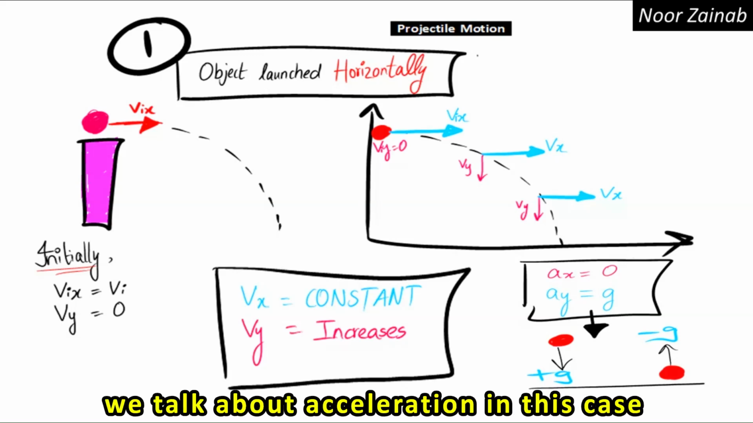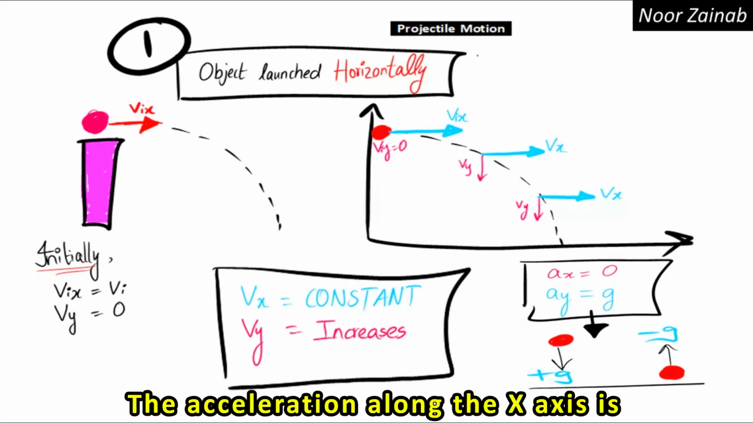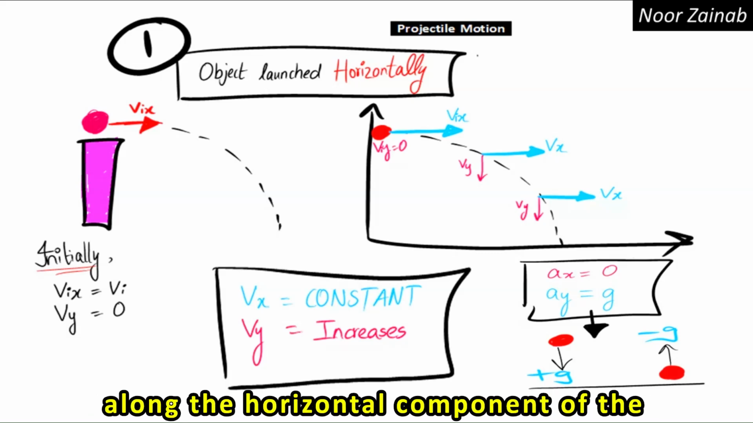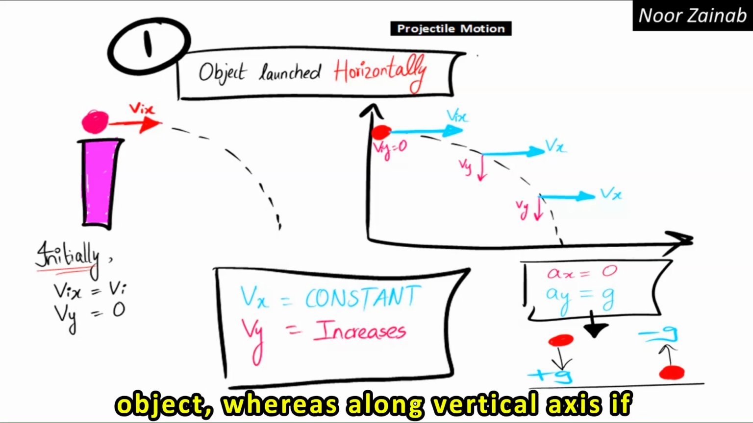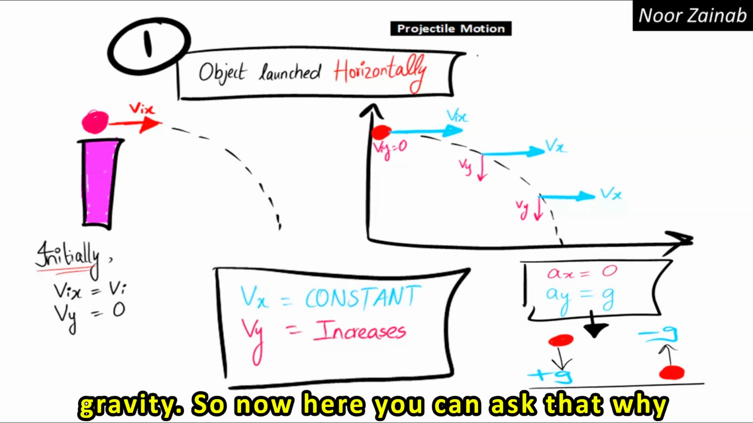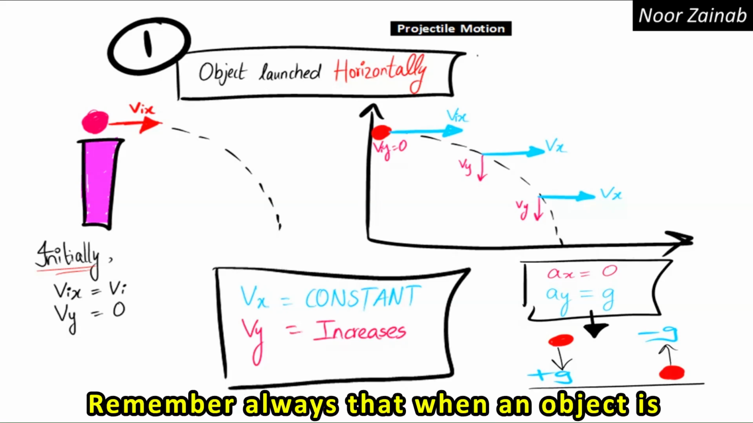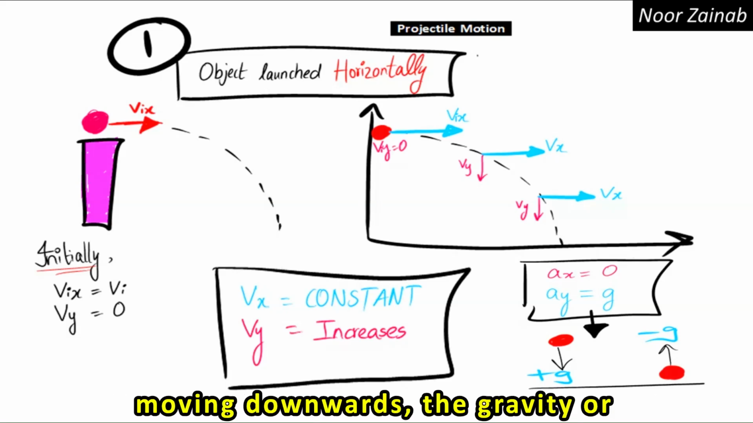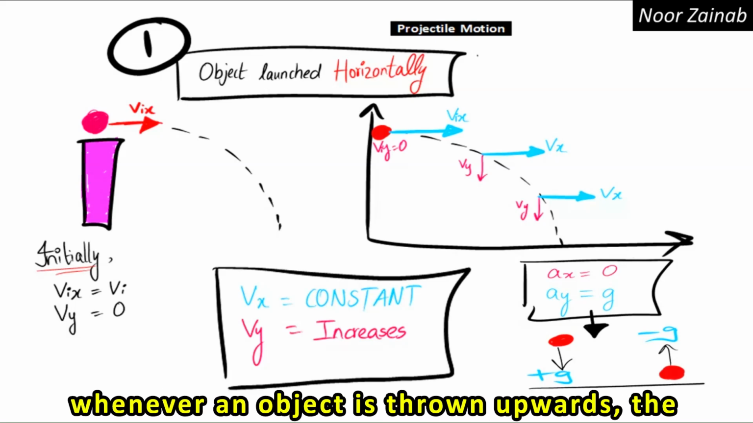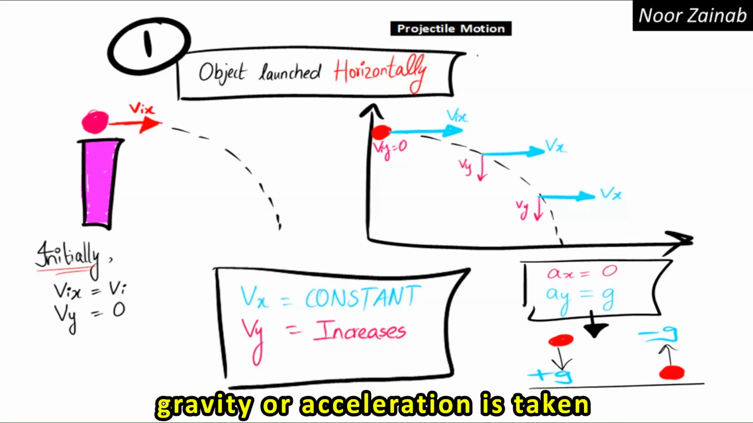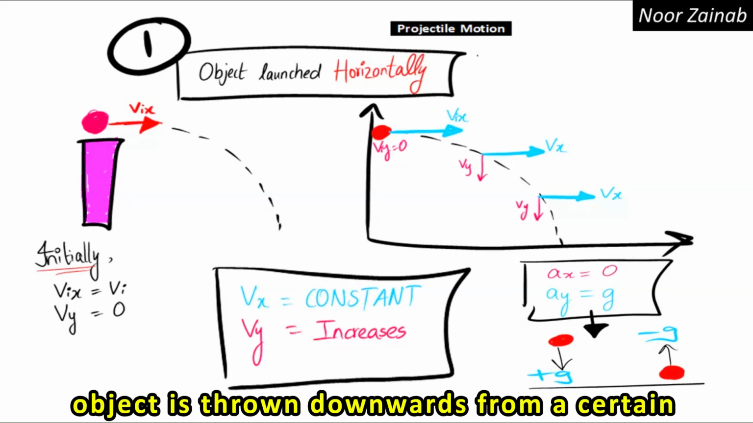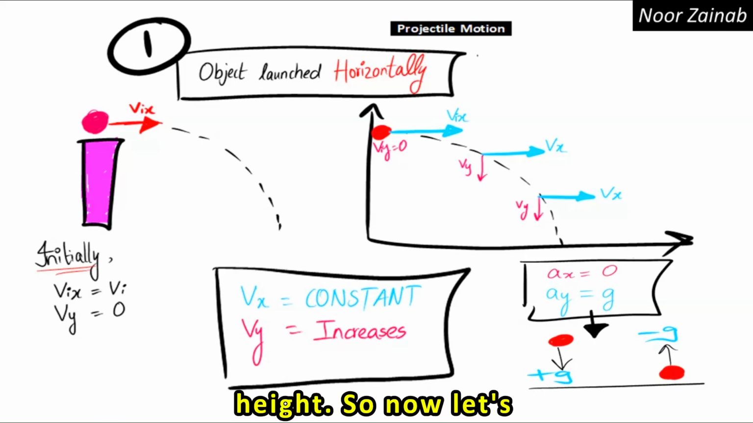And if we talk about acceleration in this case, the acceleration along the x-axis is always 0. No acceleration is produced along the horizontal component of the object, whereas along the vertical axis, the acceleration is equal to gravity. Now you can ask why we are taking gravity as positive. Remember always that when an object is moving downwards, the gravity or acceleration is taken positive, whereas whenever an object is thrown upwards, the gravity or acceleration is taken negative. So here we are taking gravity as positive because the object is thrown downwards from a certain height.